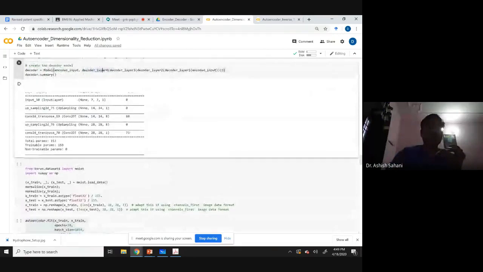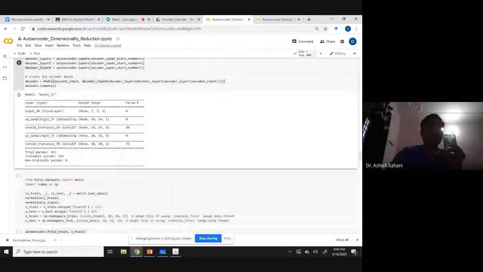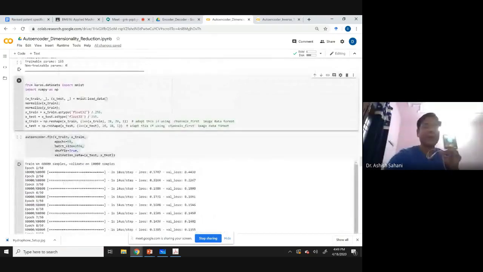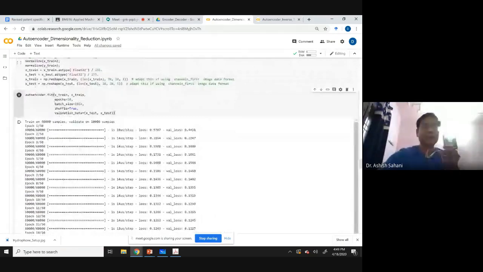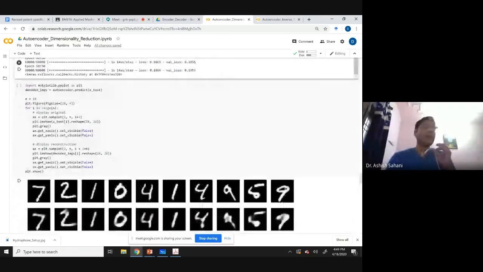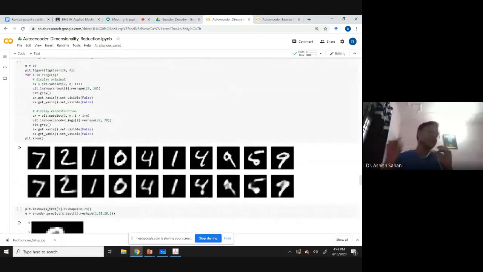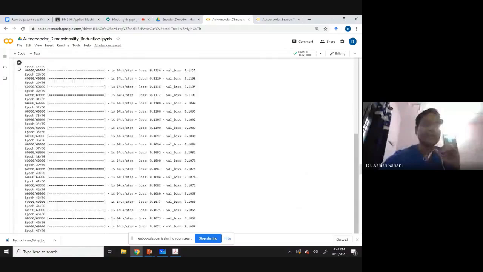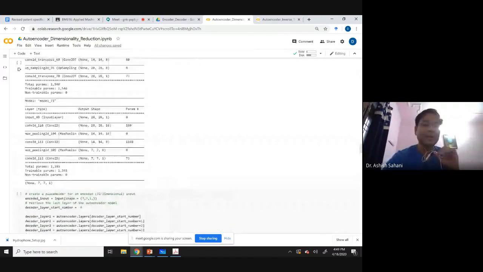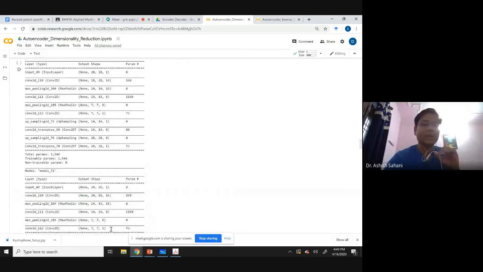Once you do this, I have again taken the MNIST dataset and trained it over this. Here you can see, because we are now representing the numbers, which are 28 by 28, as 7 by 7, because the bottleneck layer has 7 by 7 by 1, the encoded dimension has 49 numbers.